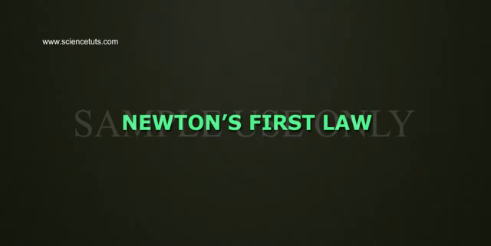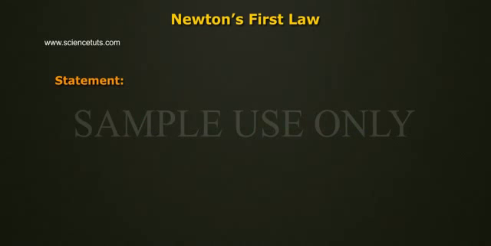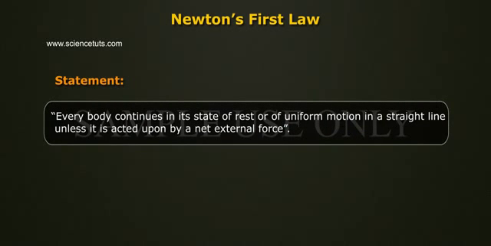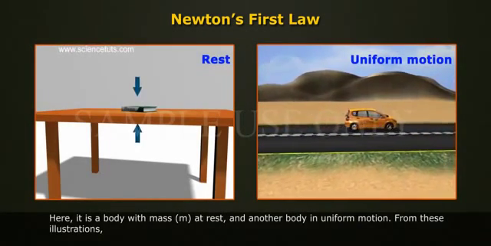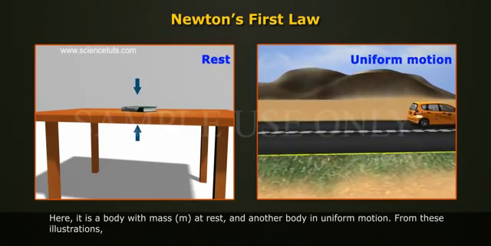Newton's first law. Statement: every body continues in its state of rest or of uniform motion in a straight line unless it is acted upon by a net external force. Here, it is a body with mass m at rest and another body in uniform motion.